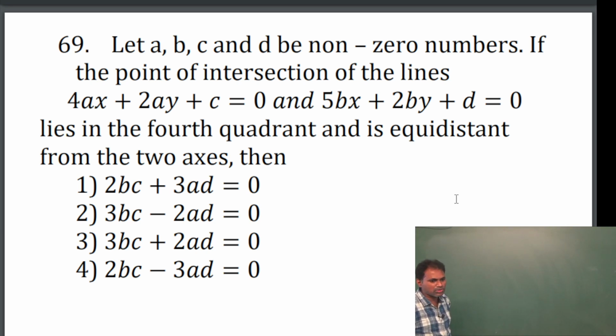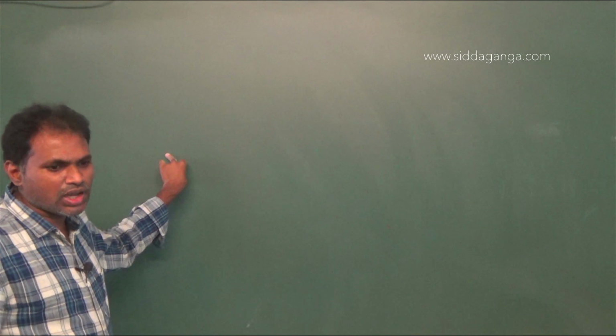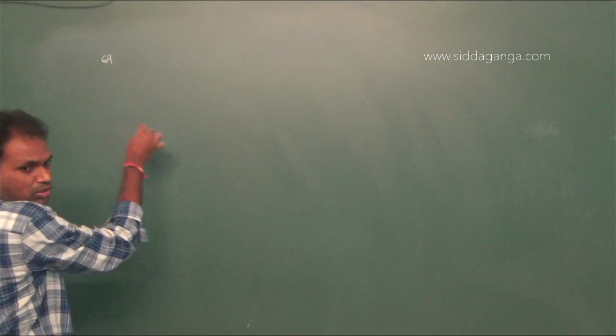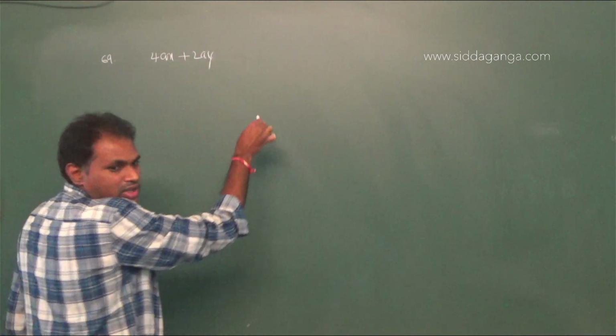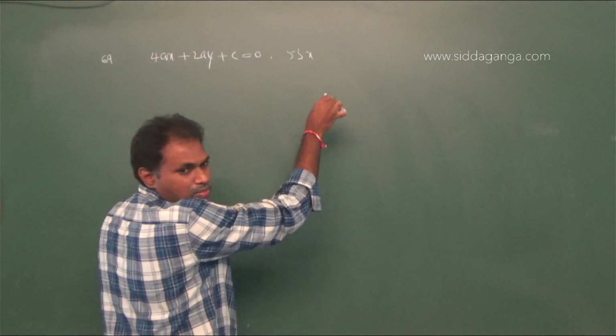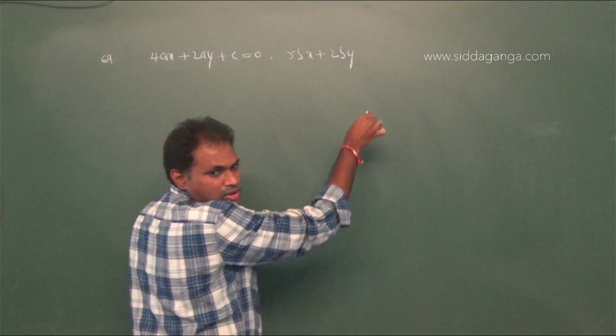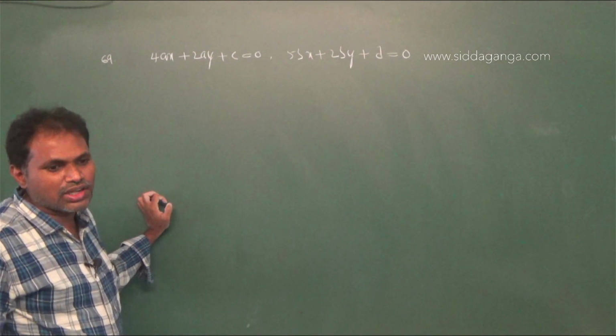If the point of intersection of the lines 4ax plus 2ay plus c equals 0 and 5bx plus 2by plus d equals 0 lies in the fourth quadrant and is equidistant from the two axes.